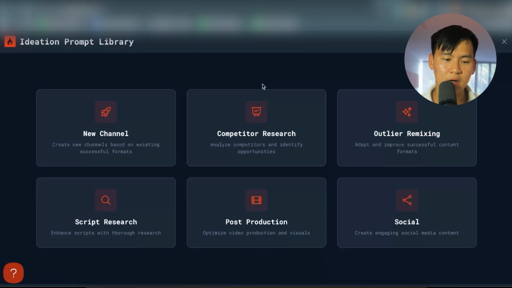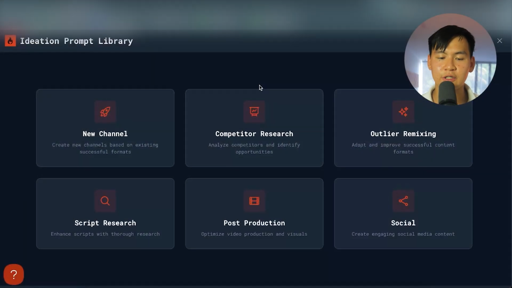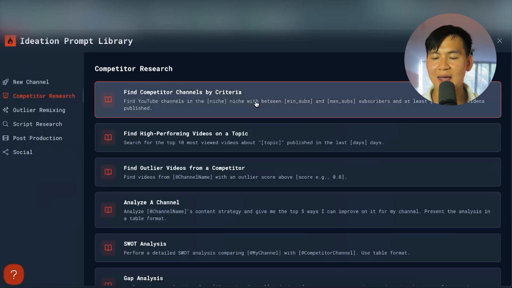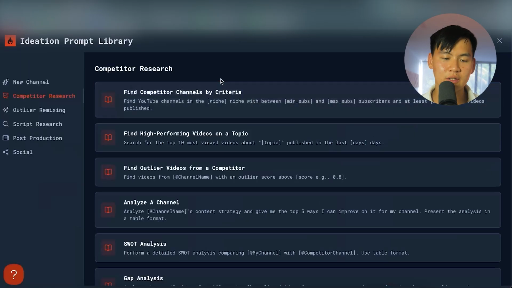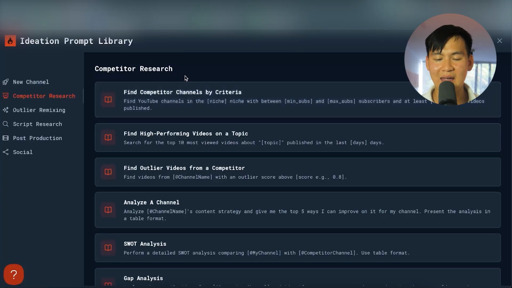So over here, the first thing that I do is I go to competitor research. And here you can see there's a bunch of sample prompts: find YouTube channels in the niche with between a certain number of subscribers and at least a minimum number of videos published, find high performing videos on the topic, find outlier videos from a competitor, analyze a channel, SWOT analysis, gap analysis, trend analysis, create a content calendar based on these trends. So you can use any of these.